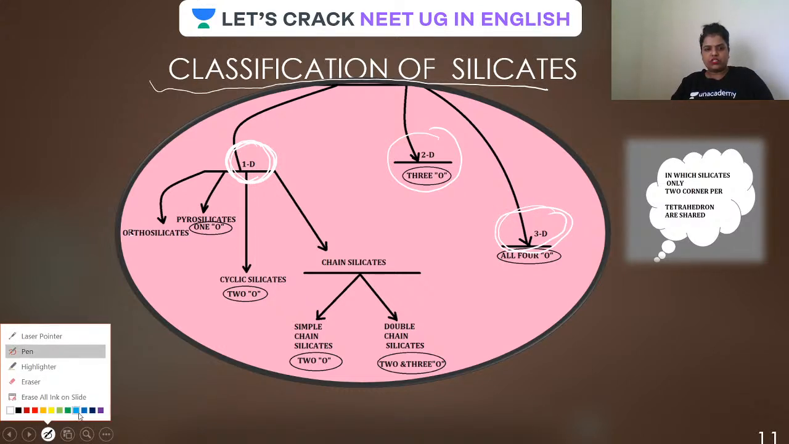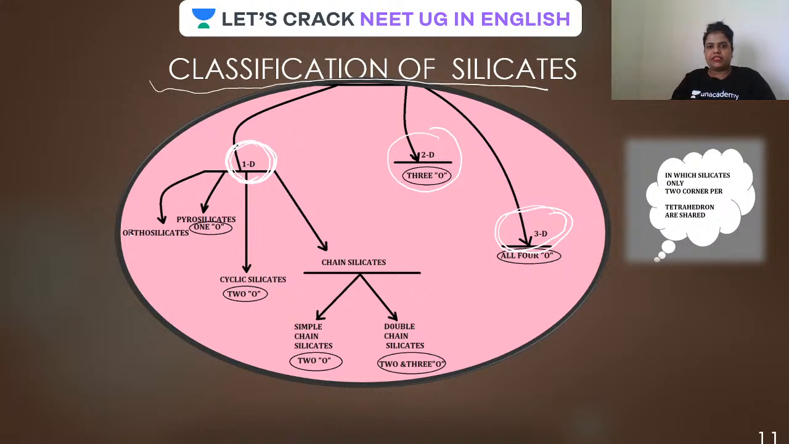I'm repeating, the first one is one dimensional. Under one dimensional, just now you saw orthosilicate and pyrosilicates. We have done these two. In pyrosilicates, you saw that two silicate units are joined together by how many oxygen? Yes, one oxygen atom. And under one dimensional there is one more, the cyclic silicate.